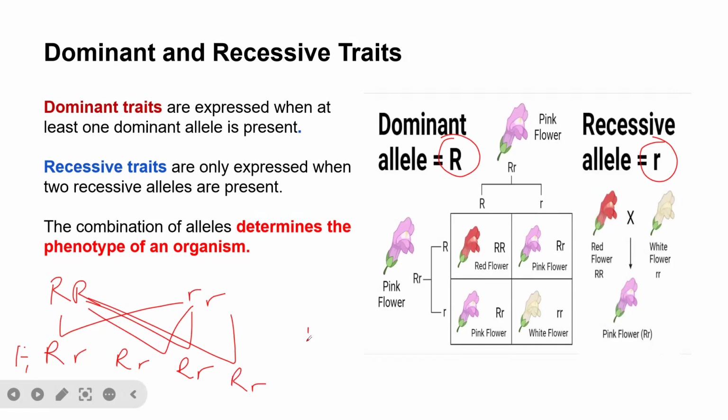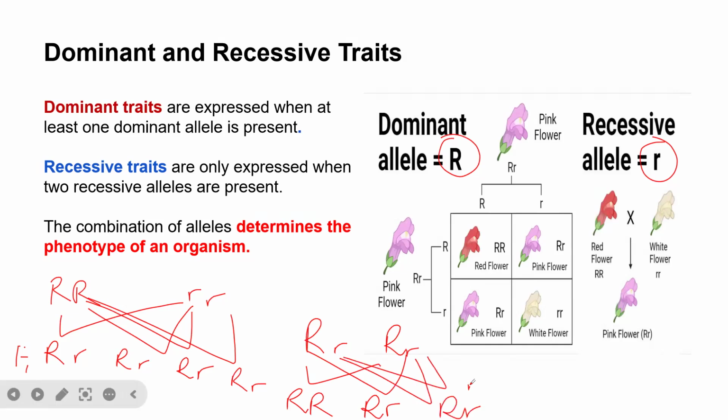But if you cross capital R, small r with capital R, small r, we have capital R, capital R. This one with this, capital R, small r. This one with this, capital R, small r. This one with this, small r, small r. It means that we have 3 red flowers and 1 pink, because small r is recessive.